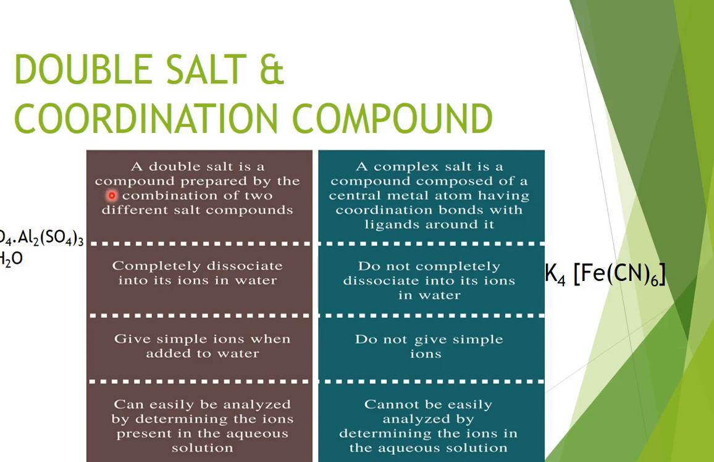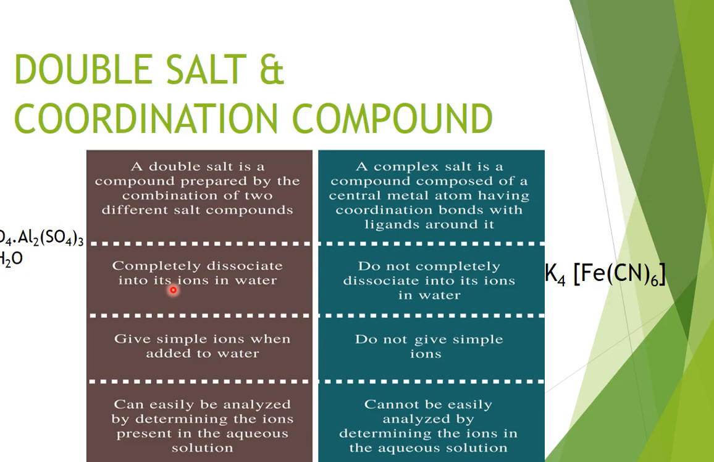Double salt is a compound prepared by the combination of two different salt compounds. You can see here, this is potassium sulfate and aluminium sulfate. So it is a combination of potassium sulfate and aluminium sulfate. Whereas a coordination compound is a compound composed of a central metal atom having coordinate bonds with the ligand. So here Fe is linked with CN through coordinate bonds.